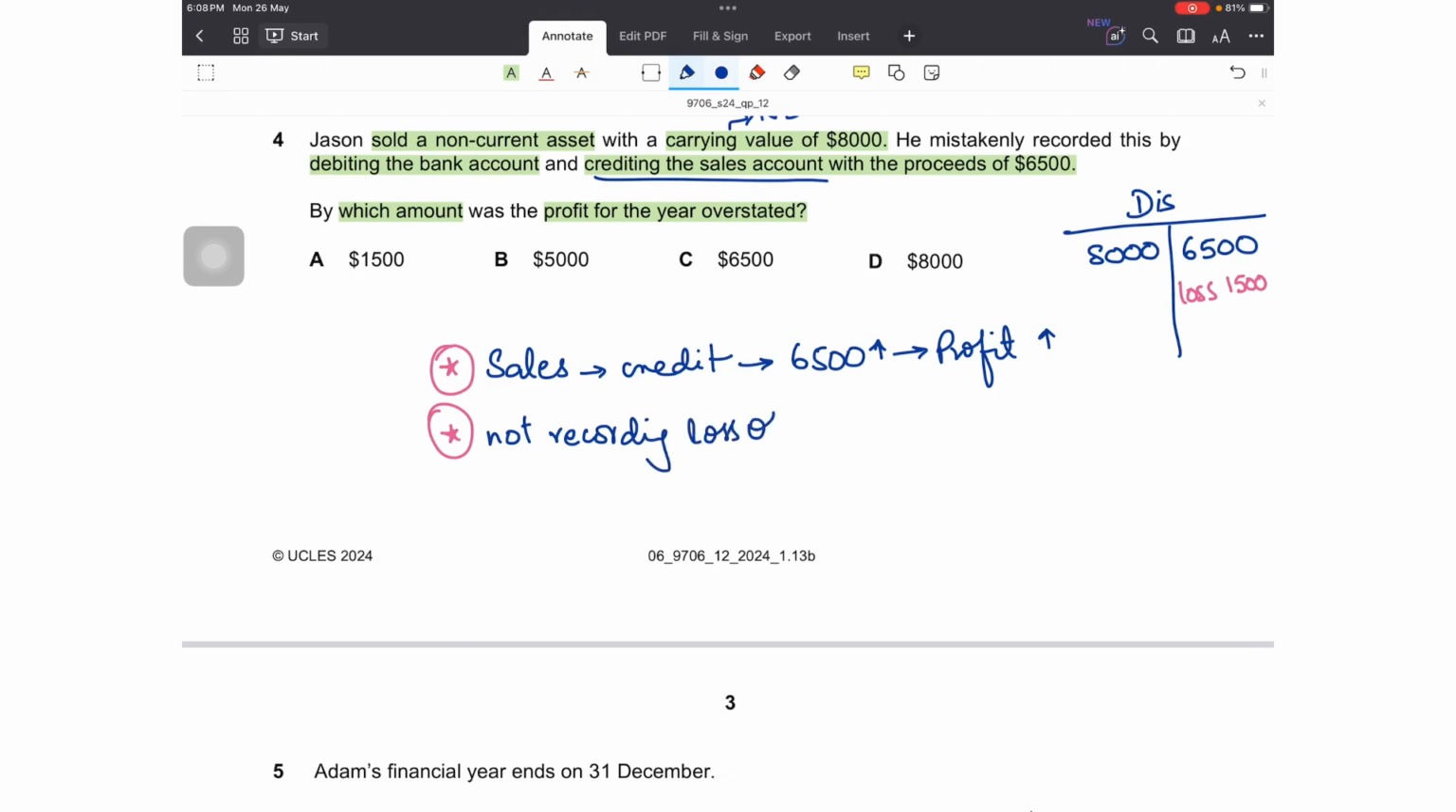Loss of 1,500. That would have also overstated my profit by 1,500. So in total, my profit would be overstated by 8,000 because of the error, right?